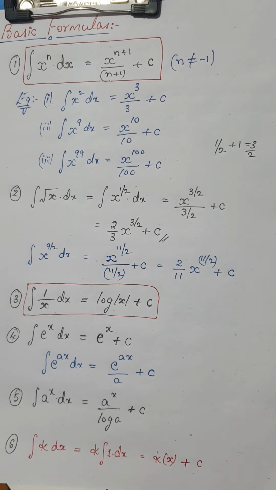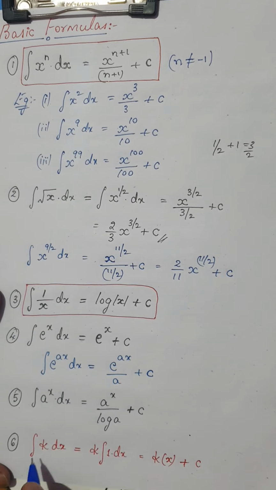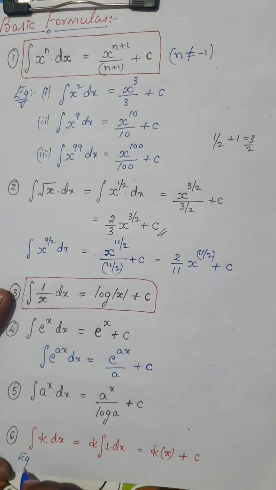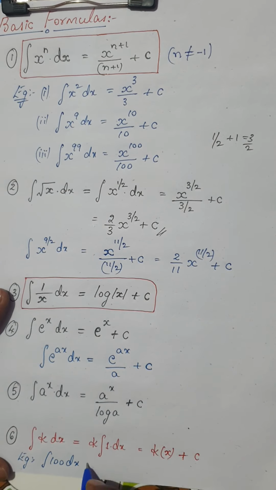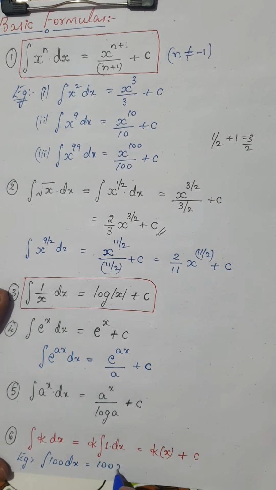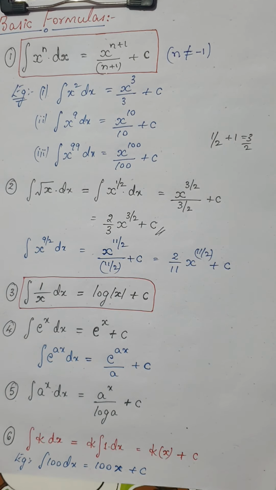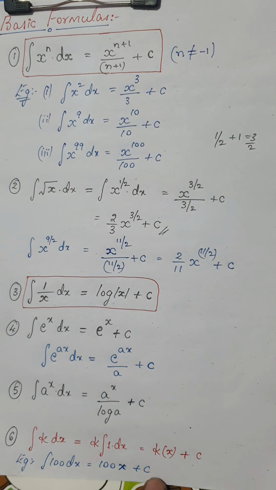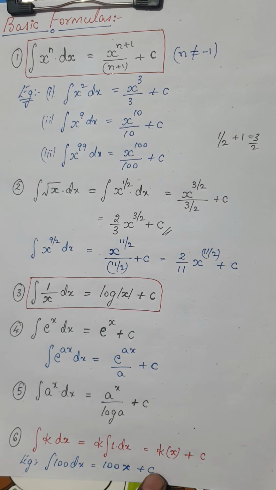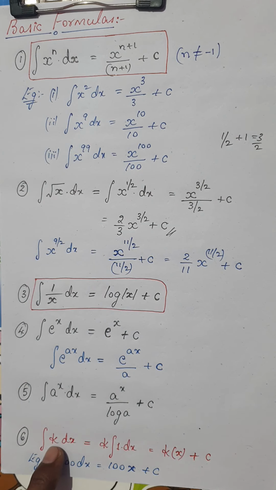For example, if I say the integral of 100 dx, then it would be 100x plus c. Is it clear? So if I have the integral of a constant, just multiply by x and add the constant of integration. This is a very important formula. Don't forget and make a mistake while solving the problems.